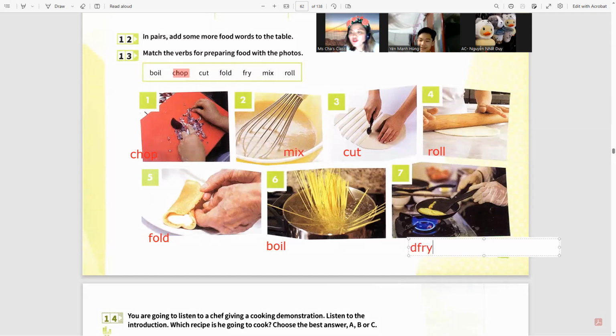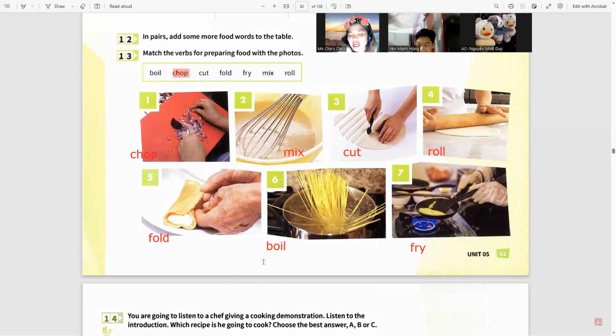Okay. For you, what is the easiest preparation for food? Which one do you prefer? I don't know. What do you think? Because I know for a fact that you hate cooking, but how about with this one? I think it's mix. Okay, because you're just going to do it.